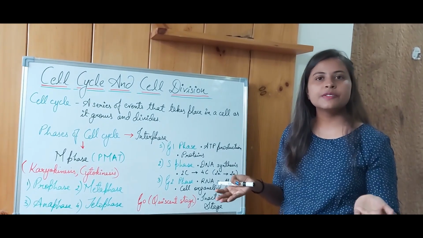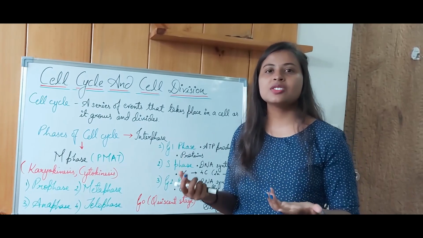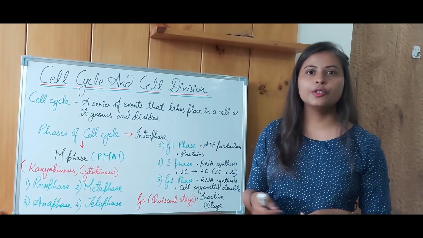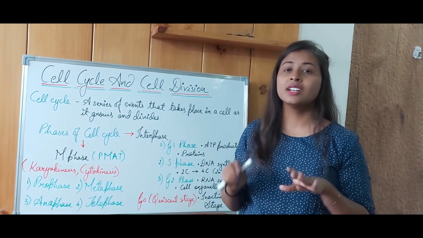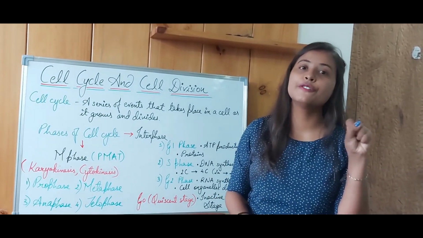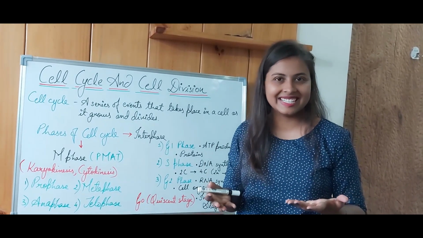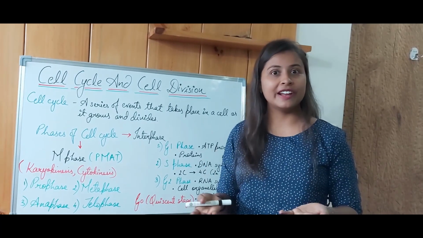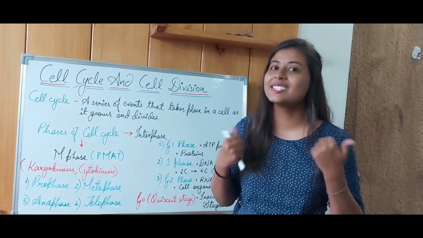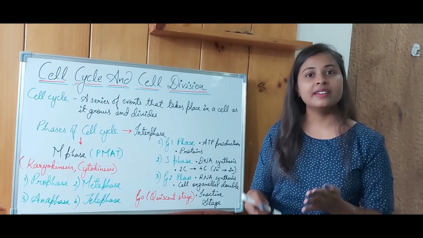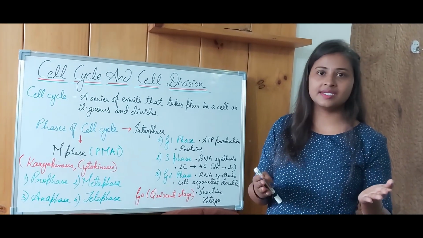What are the examples of quiescent stage? Our nerve cells, our heart cells, the cardiac muscles which are present in the heart. When a baby is born, it is said that you can compare its heart with the size of your fist. So imagine if the heart cells would have been continuously increasing, the heart of ours would right now be the size of a football. Imagine if it is still dividing. But it is not, right? Only whenever it is required does cell division take place, and until then it is known as quiescent stage.